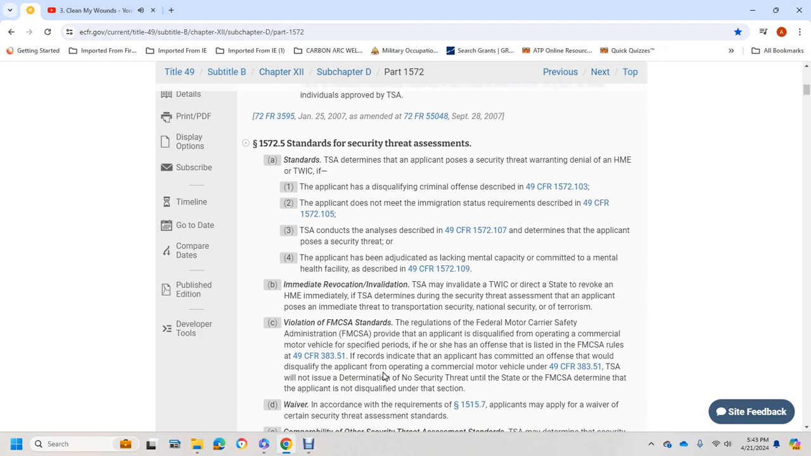TSA may invalidate the TWIC or direct the state to revoke the hazardous materials endorsement immediately, if TSA determines during the security threat assessment that the applicant poses an immediate threat to transportation security, national security, or of terrorism. C, violation of Federal Motor Carrier Safety Administration regulations.